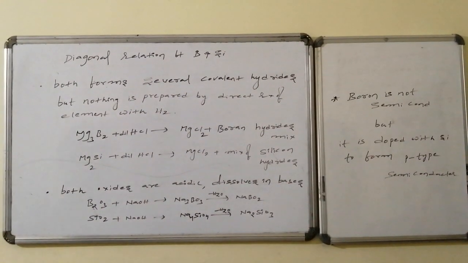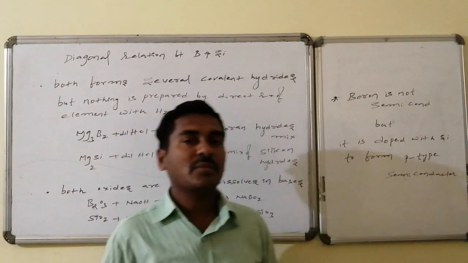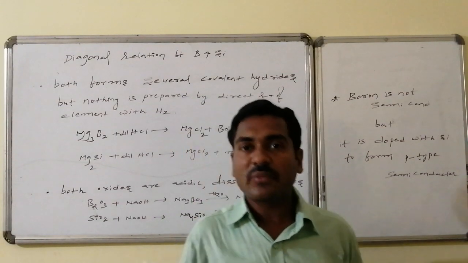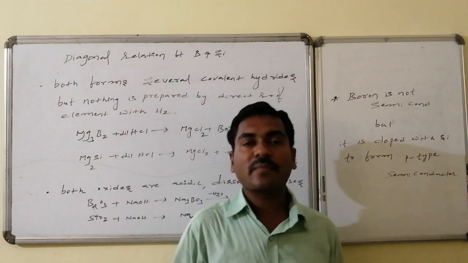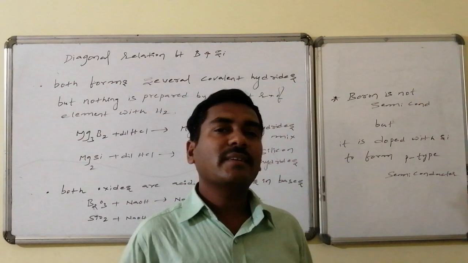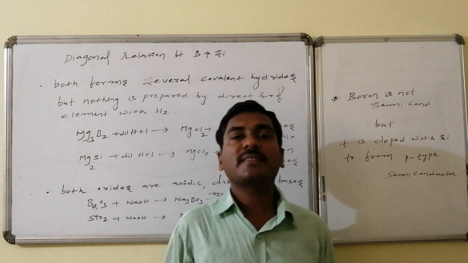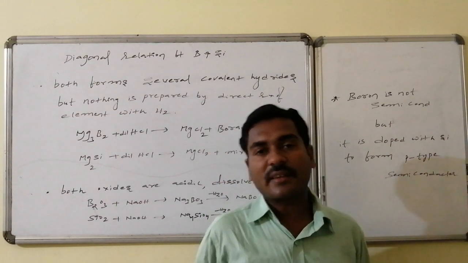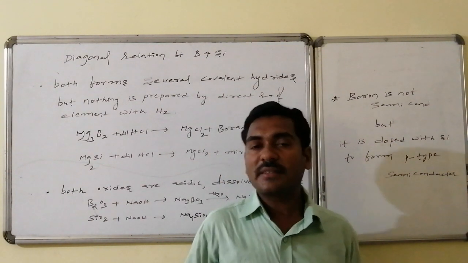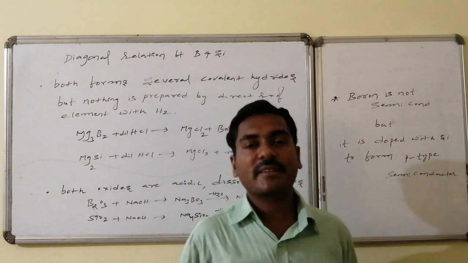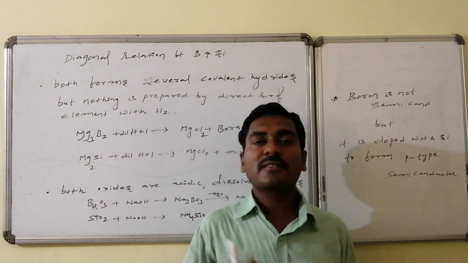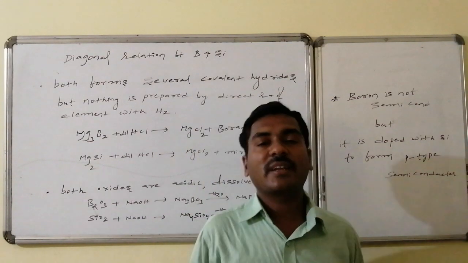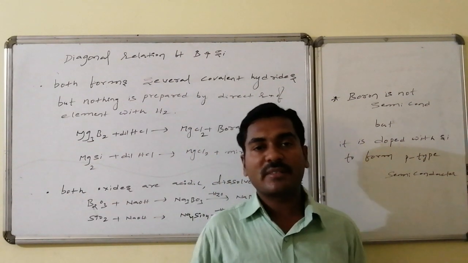One piece of information for clarity: boron is not a metal, but it is used as a semiconductor. Boron is not a metal, it does not act as a conductor, but it is used as a semiconductor, not the original one. Whatever intrinsic semiconductors there are, these are doped with some materials to make them more powerful conductors. In such a way, silicon is also sometimes combined with nitrogen family and boron family elements.